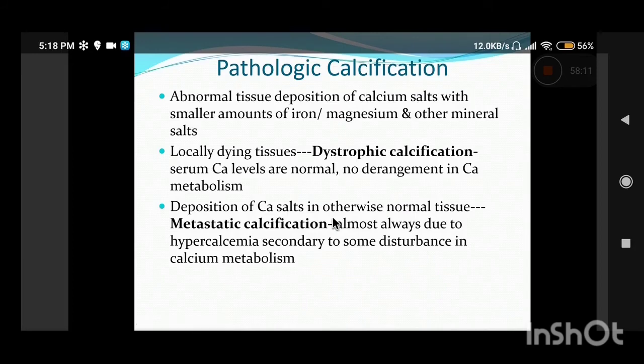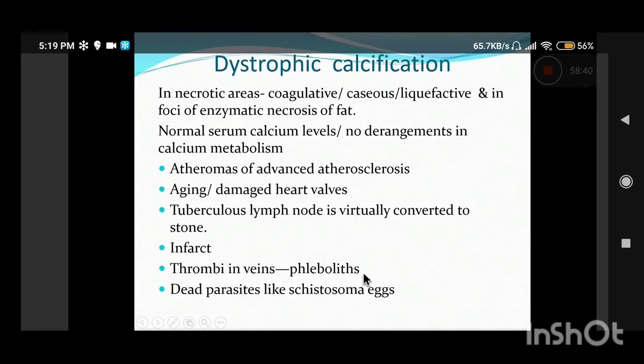Dystrophic calcification occurs basically in the dead or the necrotic tissues. It is important you get a short note on the differences between the two. Dystrophic calcification occurs in the dead or the necrotic tissue when there is no abnormality or derangement in the calcium metabolism; serum calcium levels are normal. In contrast, metastatic calcification always occurs in the normal tissue, and it is almost always associated with hypercalcemia due to some disturbance in the calcium metabolism.